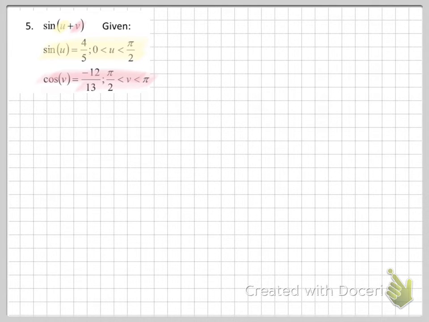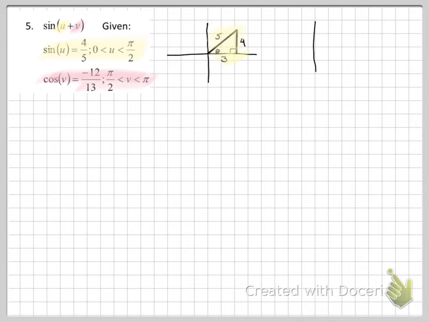So we're going to do one at a time. So for triangle U, the yellows. If I look at this, it tells me which quadrant it's in. So it's in quadrant 1, between 0 and pi over 2. Then if I look at this piece, it tells me sine has to be 4 over 5. Theta's here. Sine has to be 4 over 5. Pythagorean Theorem, right? We've done these before. Do Pythagorean Theorem. This side ends up being 3. Remember to check for any negatives. So this is the triangle we're going to use when it says U.